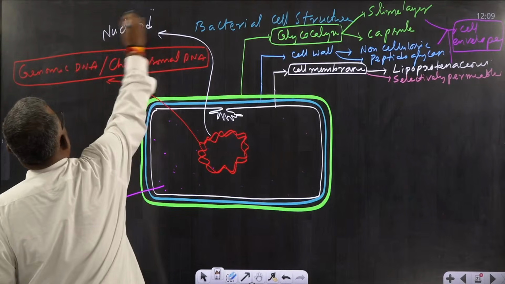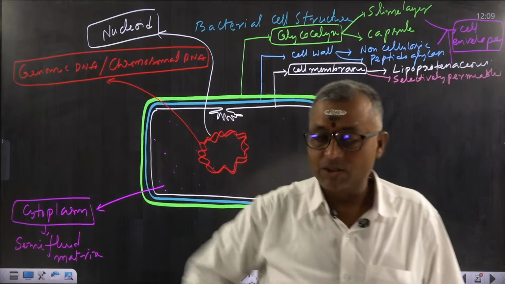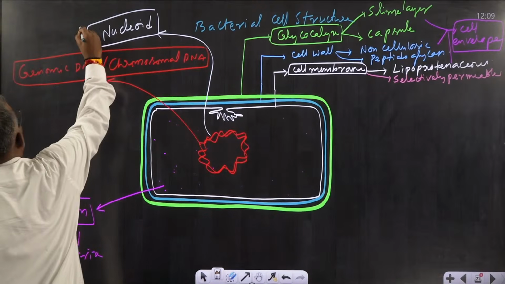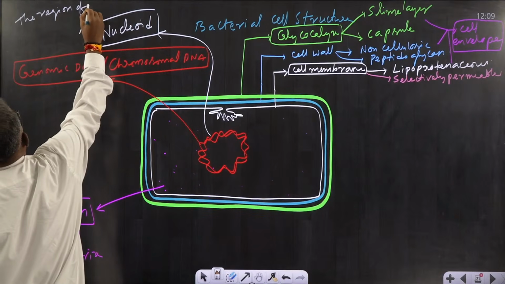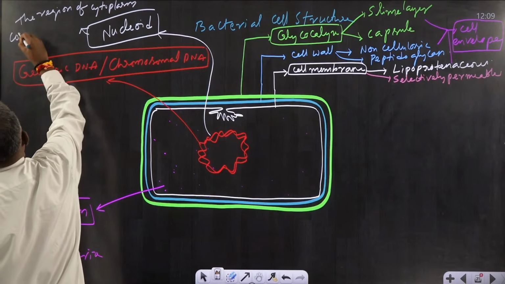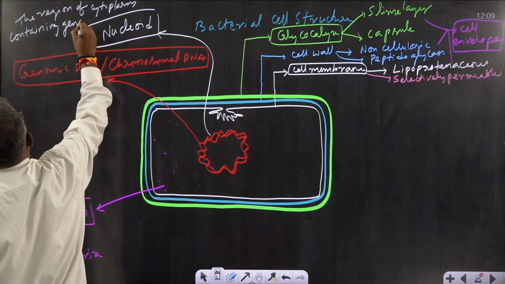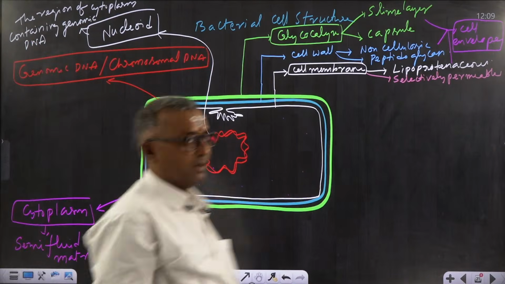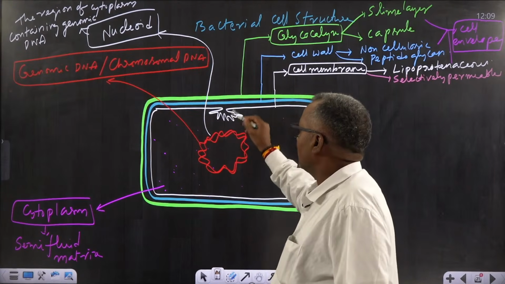What is it called? Nucleoid. So what is nucleoid? Cytoplasmic region containing chromosomal DNA. The region of cytoplasm containing genomic DNA is called nucleoid. And if you observe this diagram, in the plasma membrane I have shown some inward folding.